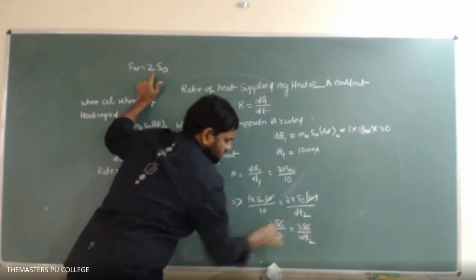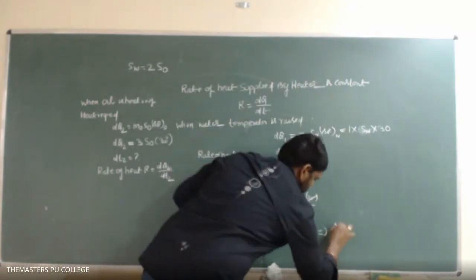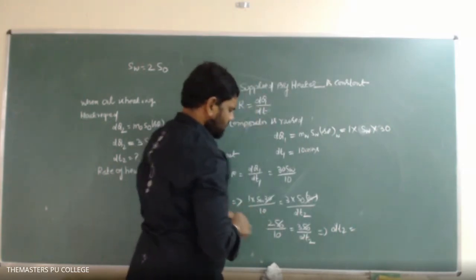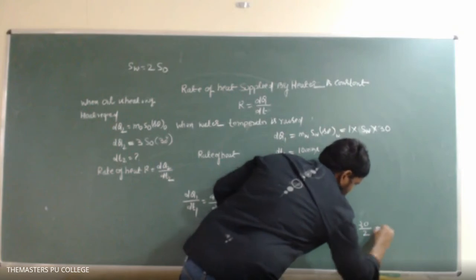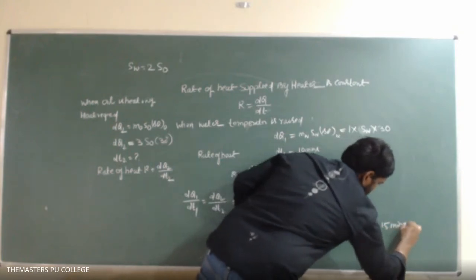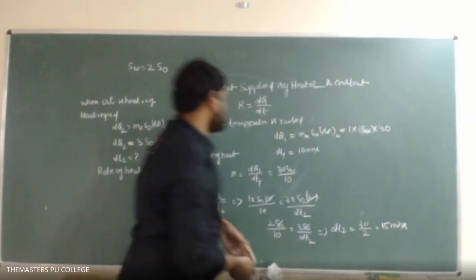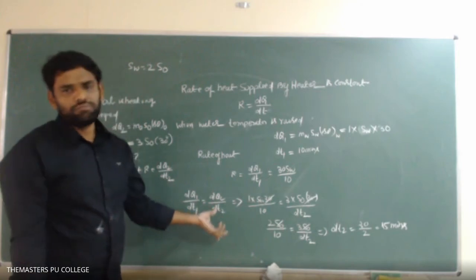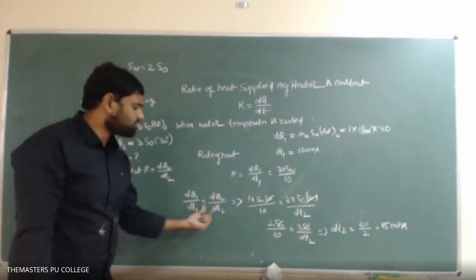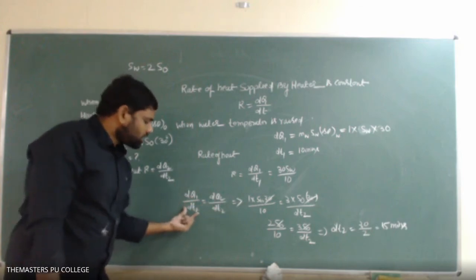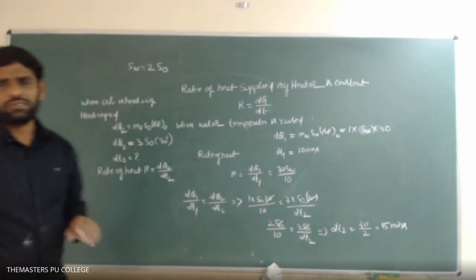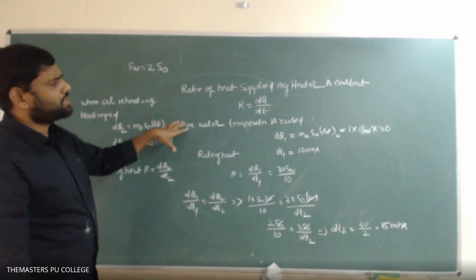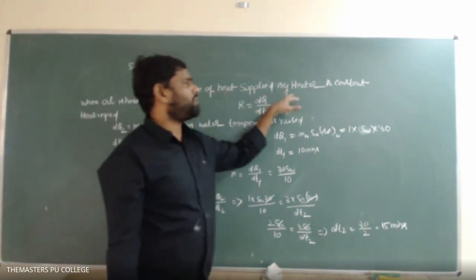So this gets cancelled. That implies the time required, dt2, is equal to 30 by 2, that is 15 minutes. Why is it in 15 minutes? Here dt1 is in minutes, no? That's why dt2 we will also get in minutes only. If this is in seconds, then we will get the time in seconds. If it is in hours, then you will get the time in hours. Simple thing: both water and oil are heated by the same heater, so the rate of heat supplied by the heater is constant.